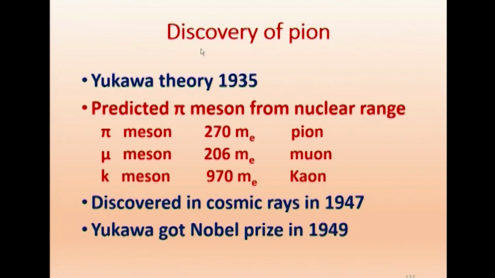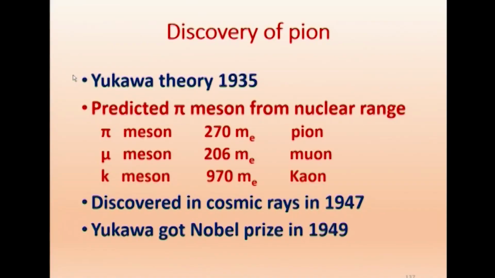We now talk about the discovery of the pion. Yukawa only proposed it, and his theory was published in 1935, but it was not taken very seriously, because we did not know whether it would hold. It was one of the published papers. What he actually did was only predict the pi meson from the nuclear range.